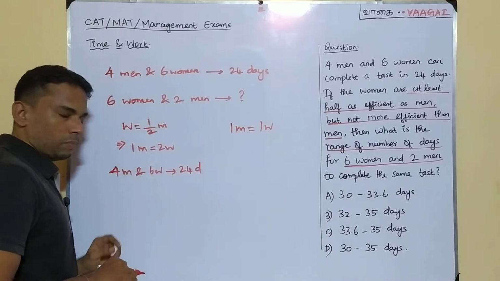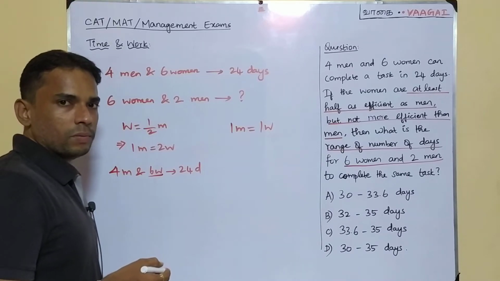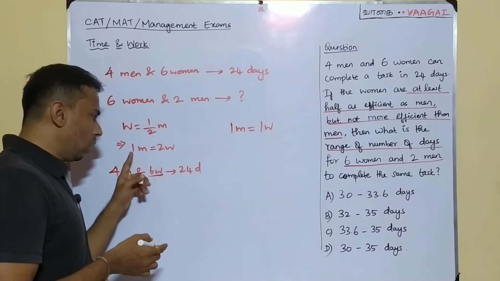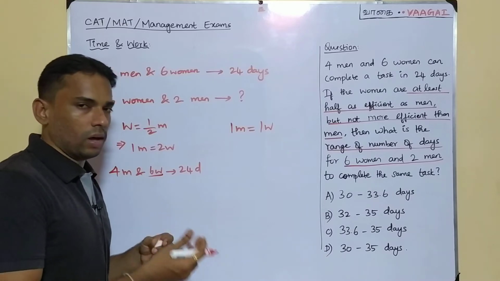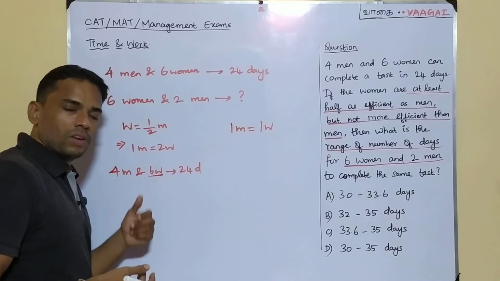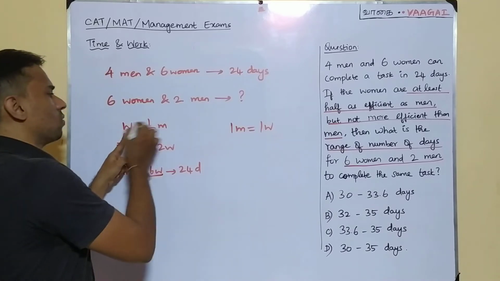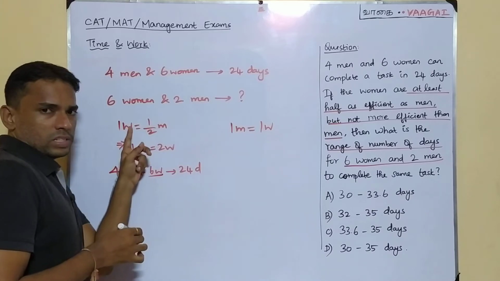1 man is equal to 2 women. But see here in this team, how many women are here? We have 6 women. If 1 man is equal to 2 women, or in other way, if 2 women is equal to 1 man, then 6 women will be equal to what? Or we can even use this relation. 1 woman is equal to half men. Okay, 1 woman is equal to half men.